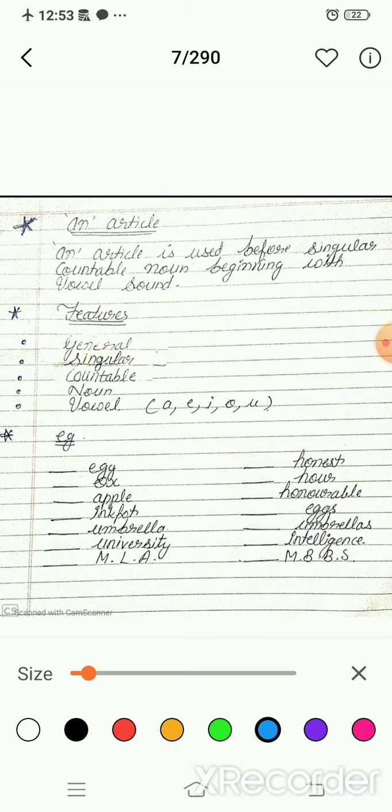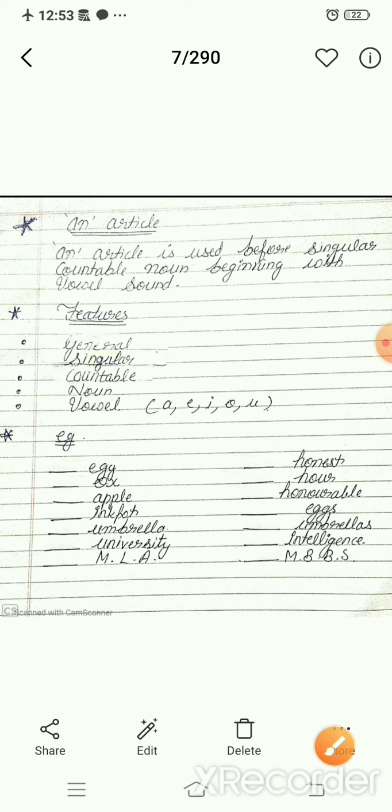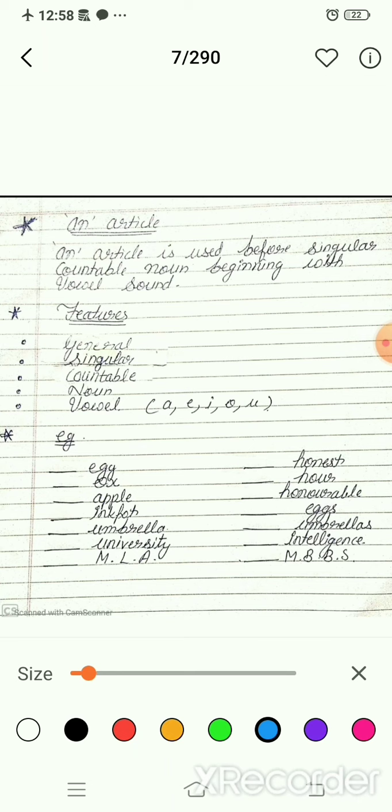Move to the next. There are some exceptions also. Look here, university. It is a vowel, university, but here we will not use "an" article. Why? What is the reason behind it? I am going to tell you, listen attentively.